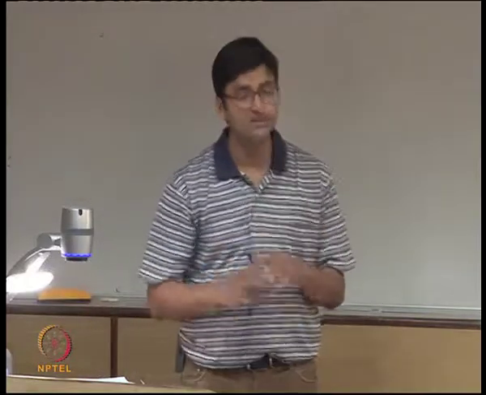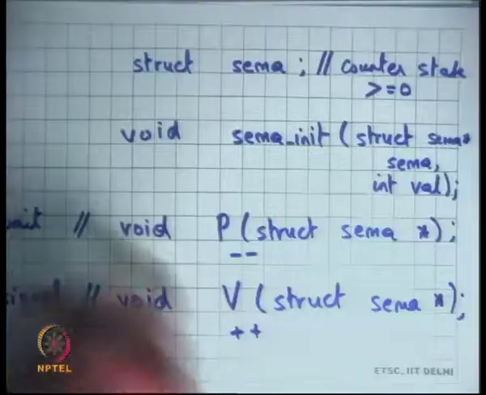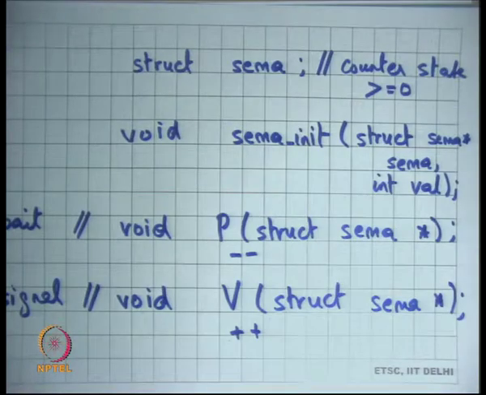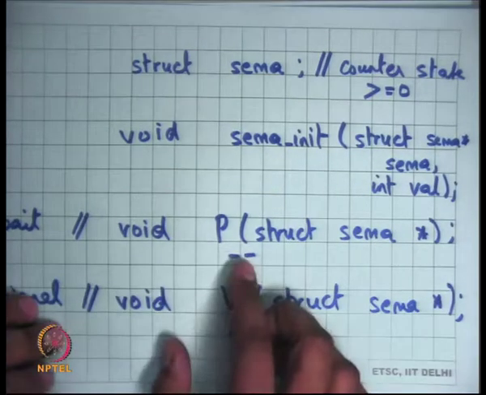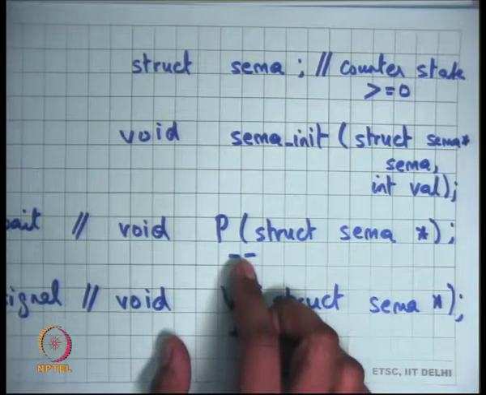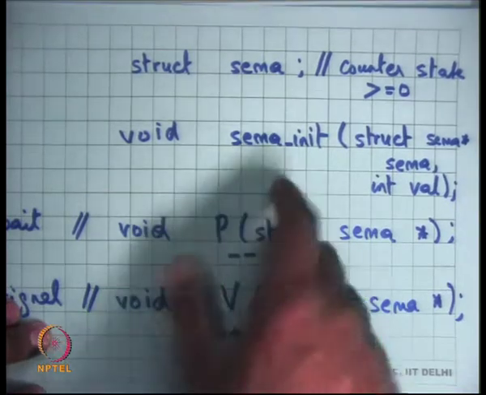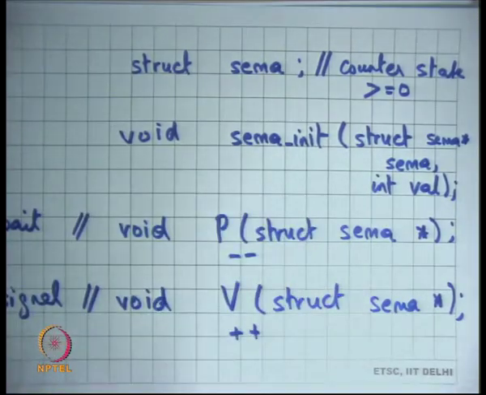Most importantly, all three of these operations are atomic with respect to each other. So the operation of decrementing and waiting is atomic with respect to increment and initialization, all of these are atomic with respect to each other. That's why this is an interesting abstraction from a concurrency standpoint. So P, V and init are completely atomic with respect to each other.